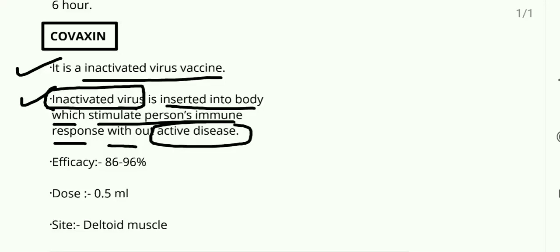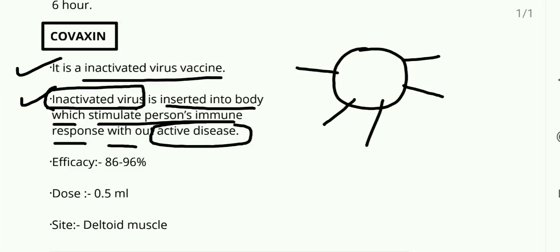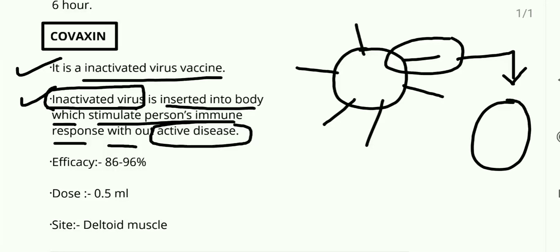Okay. Now the thing is, what is the difference from the Covishield vaccine? The mechanism of the Covishield vaccine depends on the spike protein. This is the spike protein of the COVID virus or coronavirus. In the Covishield vaccine, we are using only the spike protein genome which is engineered with the adenovirus genome, and then it is inserted into the human body.